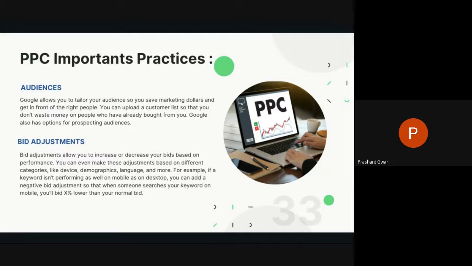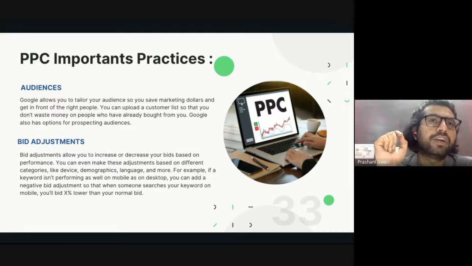Like, if you get the information that more people are clicking on your keyword on mobile devices, you can increase your bid on mobile devices and decrease your bid on that same keyword for desktop devices. For example, if someone clicks on the digital marketing keyword from a mobile device, I can put a bid of 9 rupees.